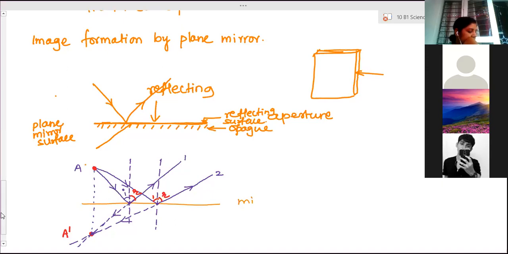Ma'am, will this aperture question come as an MCQ? No. For the plane mirror, no. The aperture definition is there in spherical mirrors, and they will ask that. So we need not write the definition now. Ma'am, we have to draw both of them, right? Yeah.